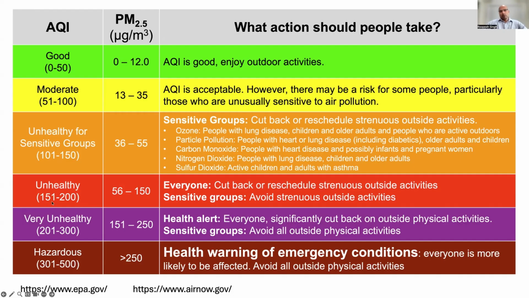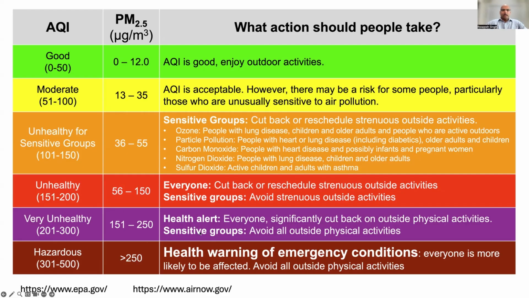Beyond 150, or 150 to 200 AQI, means that the PM concentration is more than 56 and up to 150, and that's unhealthy for everyone. So you see, even at more than 56, PM2.5 becomes unhealthy for everyone.